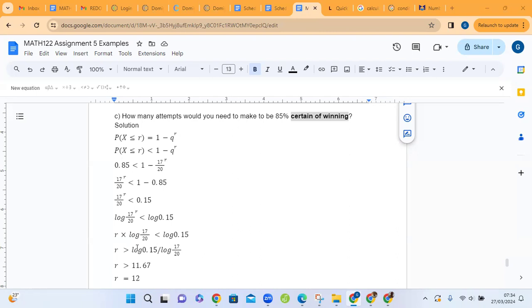Now, when you divide by a negative number, the inequality sign changes direction. And here you have R has to be greater than log of 0.15 divided by log of 17 over 20. The calculation gives us R has to be greater than 11.67. R is equal to 12. That's the least number of attempts required so that this calculation should give you a certainty of 85%. 12 times.